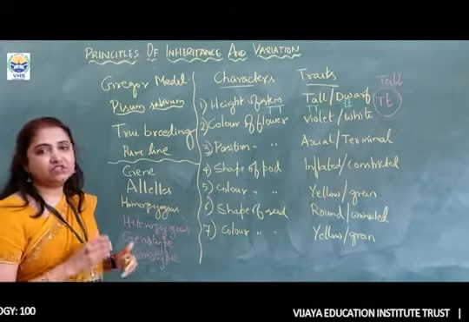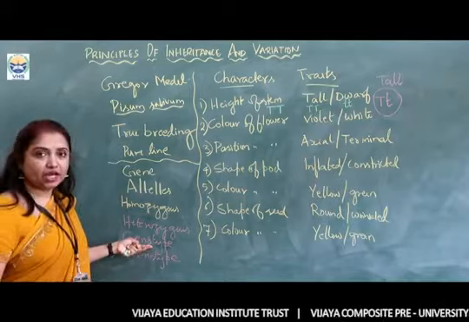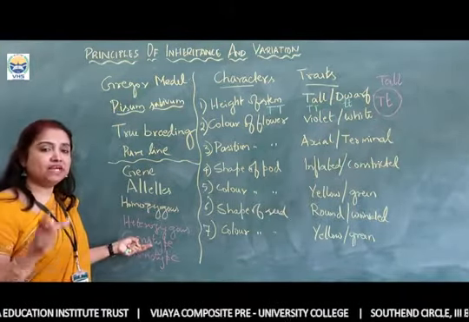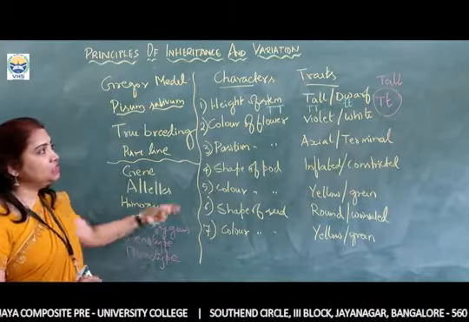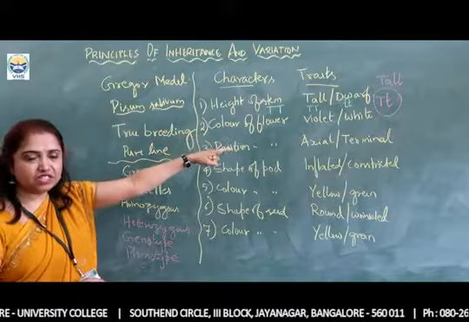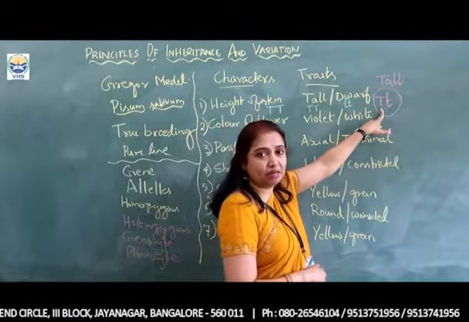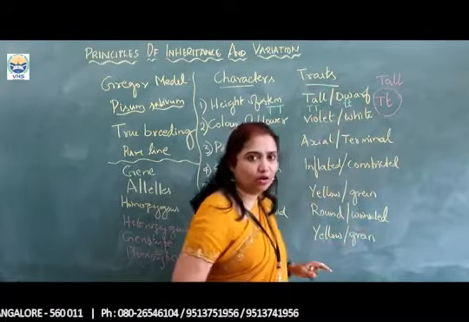Genetically, the genes which represent that particular character are called the genotype. The morphological expression of that organism based on the genes is called the phenotype. So genotypically, you can see the difference: for the tall plants, uppercase, and here we have both an uppercase and a lowercase letter. But phenotypically, both of them are tall.